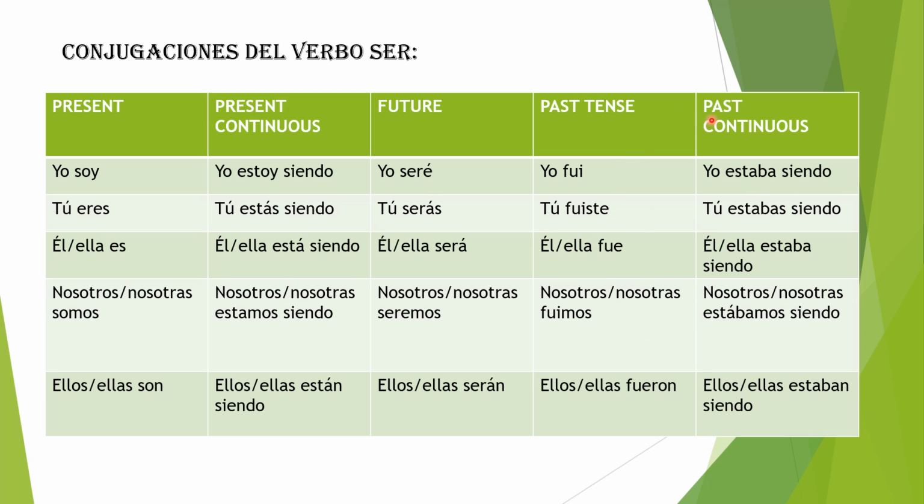Past continuous. Yo estaba siendo, tú estabas siendo, él, ella estaba siendo, nosotros, nosotras estábamos siendo, ellos, ellas estaban siendo. Just remember this accent over the A here. And all you have to do with this tense is just conjugate the verb estar in its imperfect form, and you add the gerund siendo after that.